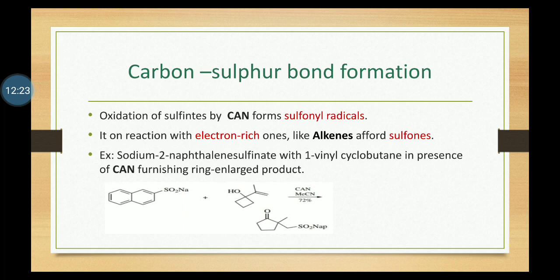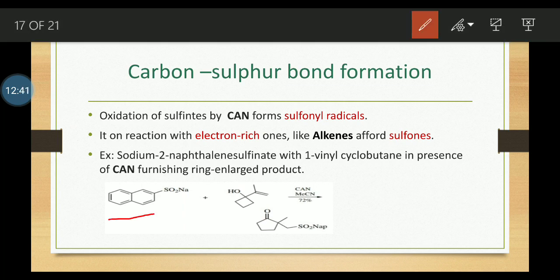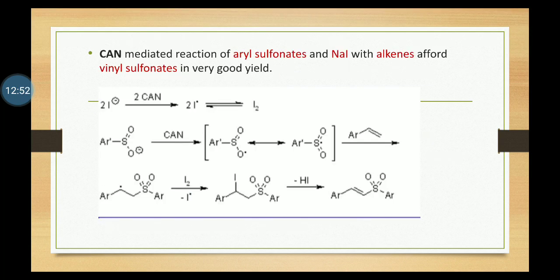sulfinates by CAN forms sulfonyl radical. It, on reaction with electron-rich ones like alkenes, affords sulfones. For example, sodium 2-naphthalene sulfonate with 1-vinyl cyclobutane in presence of CAN furnishes ring-enlarged product. Then the CAN-mediated reaction of aryl sulfonate and sodium iodide with alkenes affords vinyl sulfonates in very good yield.